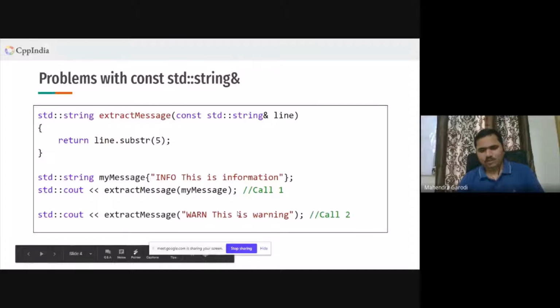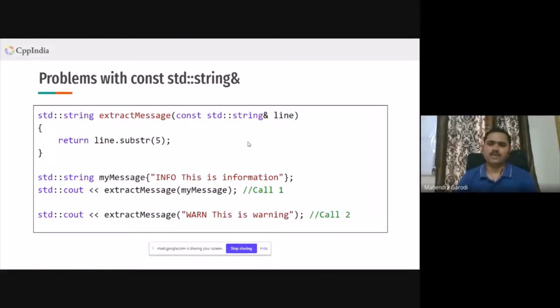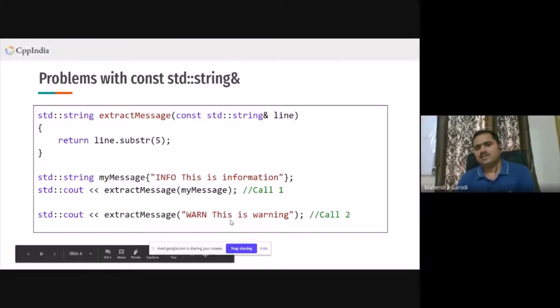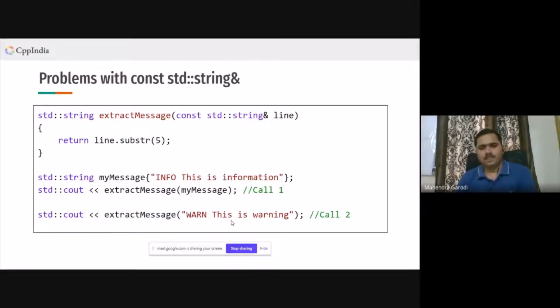Now, the problem is not the allocation or creating some temporary objects. We might live with that, as long as they are getting created on the stack. But the problem with string is that the contents might get stored on the heap.